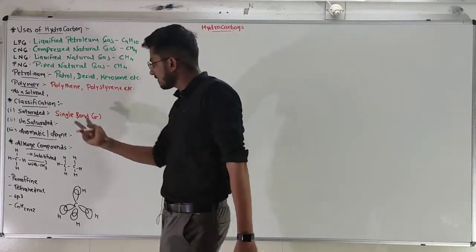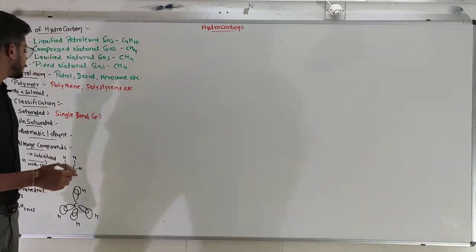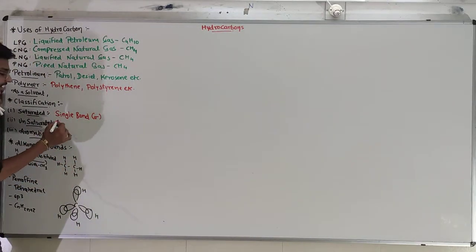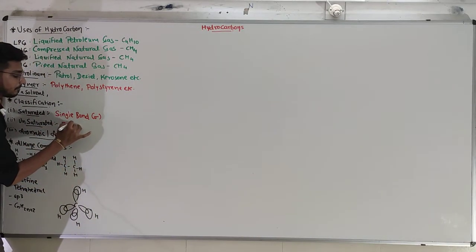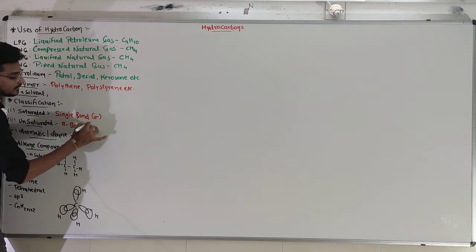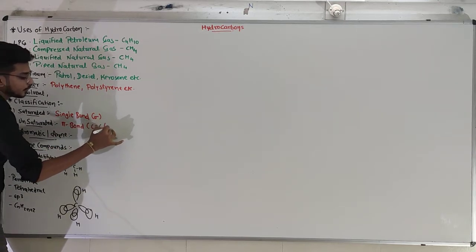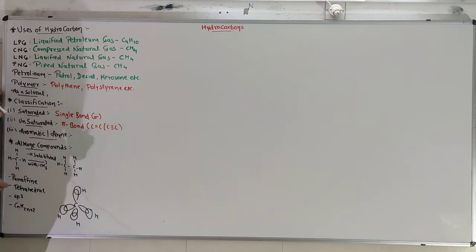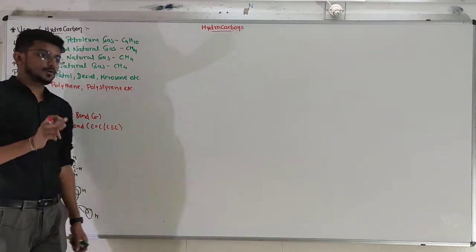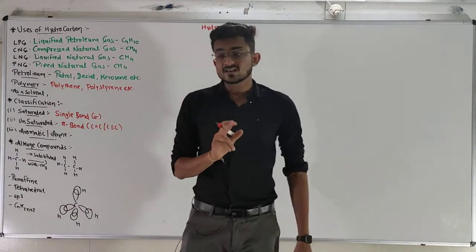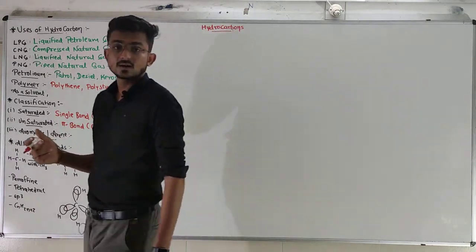Other than that, our next type is unsaturated hydrocarbons. In the sense, if there is a presence of a pi bond, and pi bonds are mostly present in a carbon-carbon double bond or carbon-carbon triple bond. So, if there is the presence of a pi bond, that compound will be known as an unsaturated hydrocarbon.